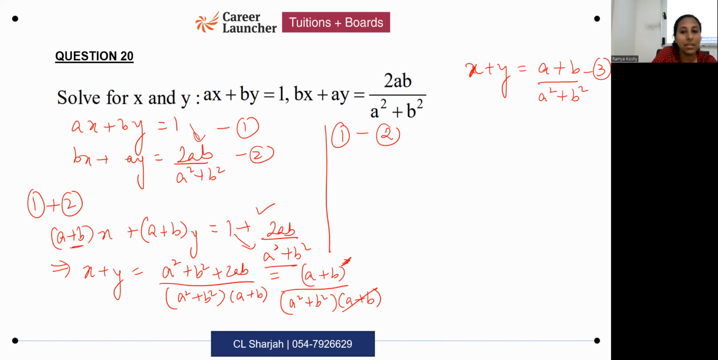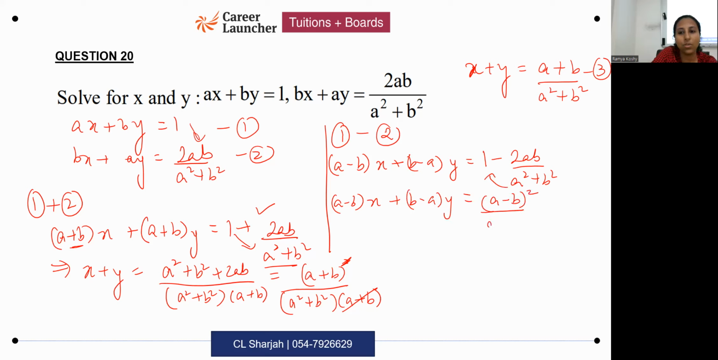When you subtract both of them, you get a minus b x plus b minus a y is equal to 1 minus 2ab by a square plus b square. So you get a minus b x plus b minus a y equals a square plus b square minus 2ab, which is a minus b the whole square by a square plus b square.